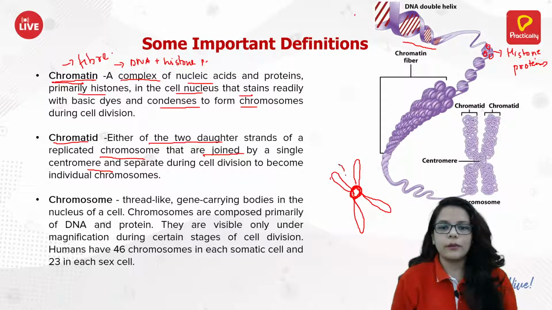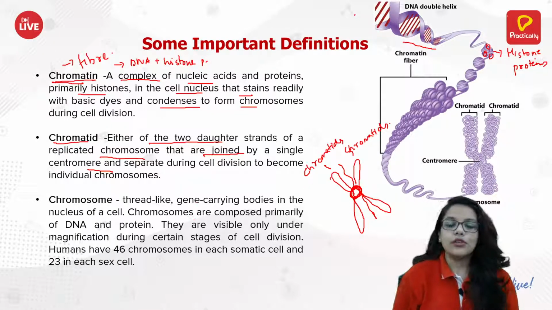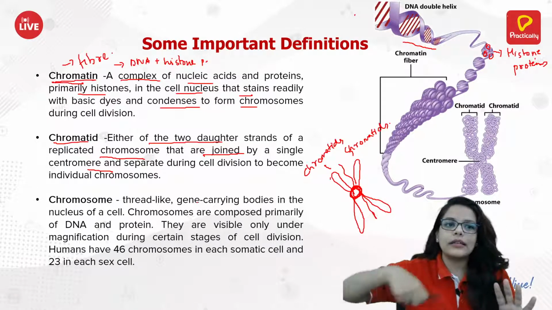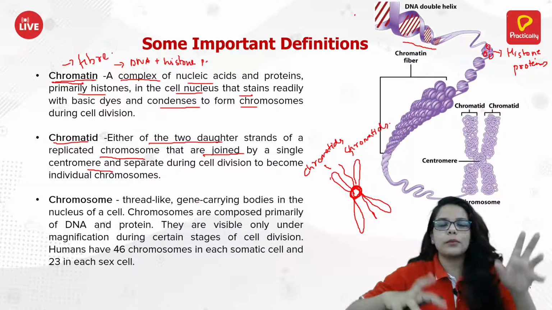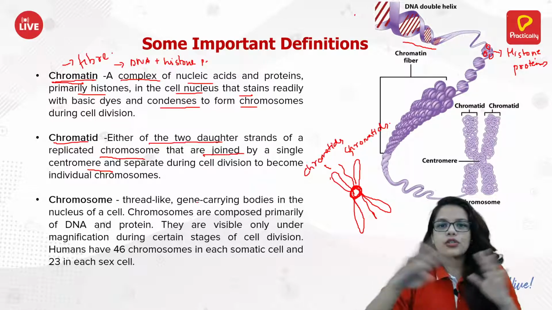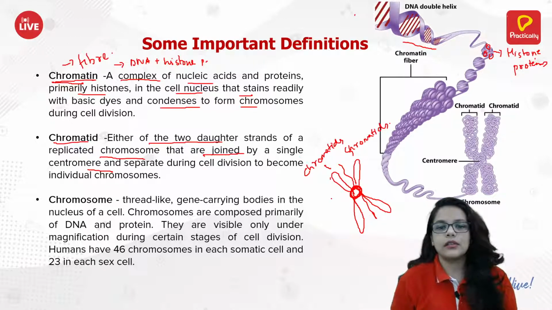Each of them, if you divide it, is known as a chromatid. And the chromosome is the whole structure, the whole chromatin fiber which makes up the chromatids and is joined with the centromere. The whole structure is known as a chromosome.